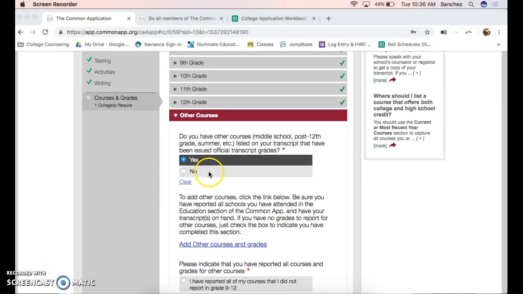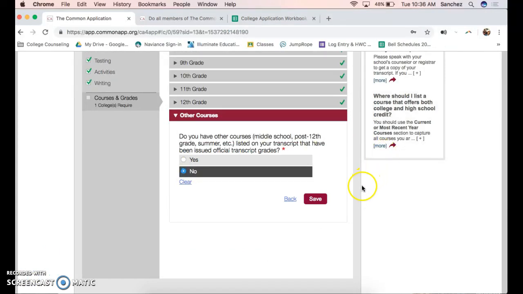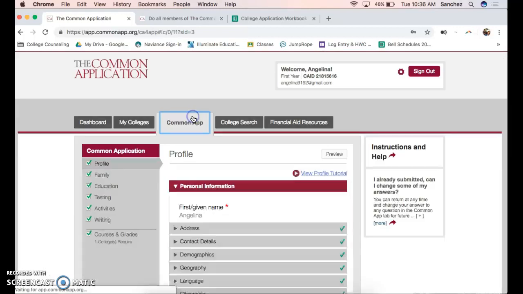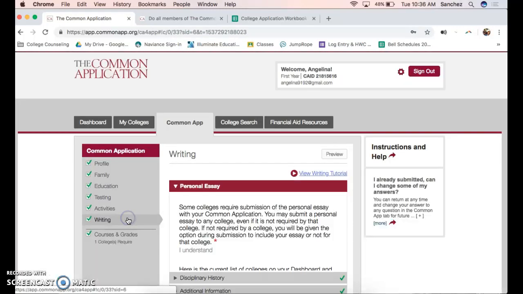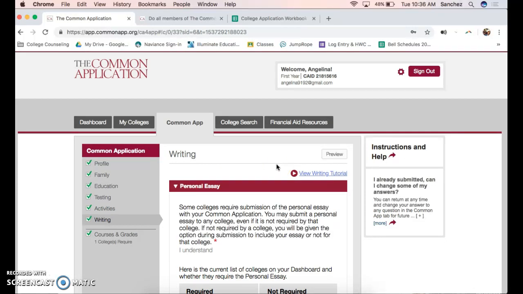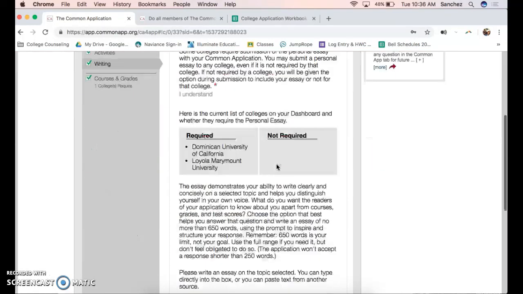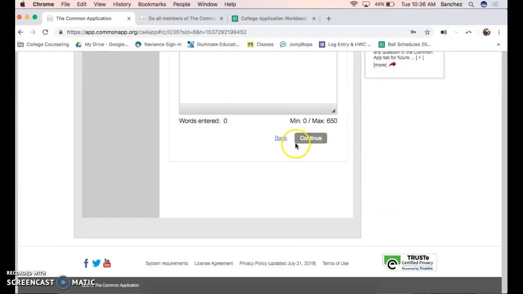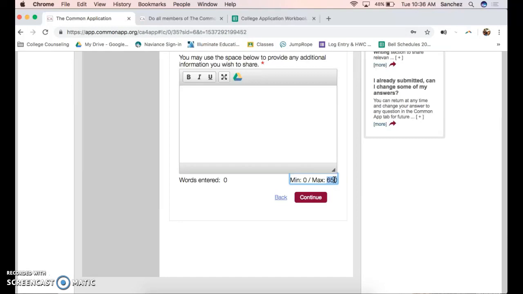So in terms of other courses, for most of you, it'll just be no, because you are already reporting any courses that you have taken at LPS right here. In case you actually took a class at Contra Costa, say you took pre-calc at Contra Costa, or you took summer boot camp or something to be able to skip to AP this year, for example, that information will go under additional information. So that's something that you can input here. And remember the max is 650, so you have enough space. So again, if you took a class to make up like an English 1 credit, you would note that on here, just make a quick note.